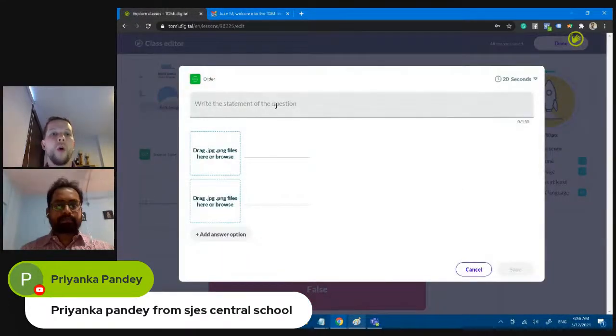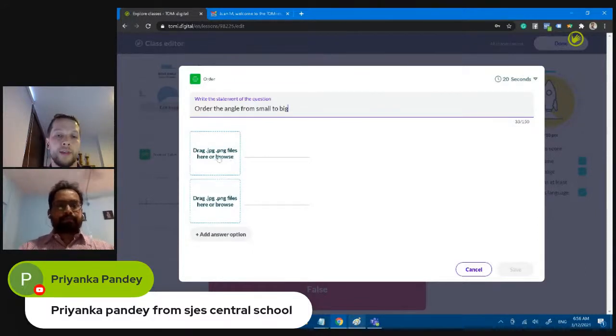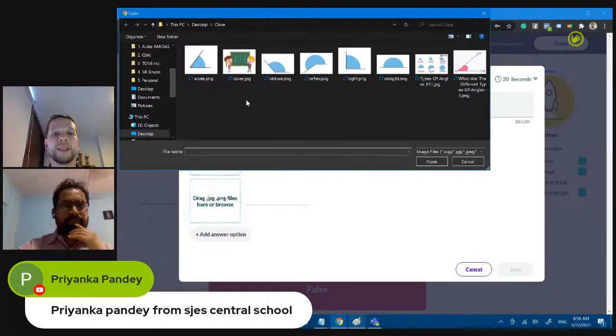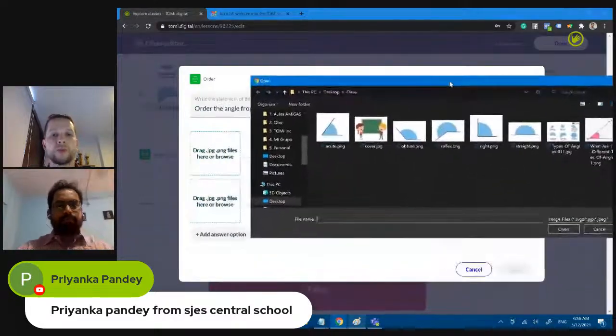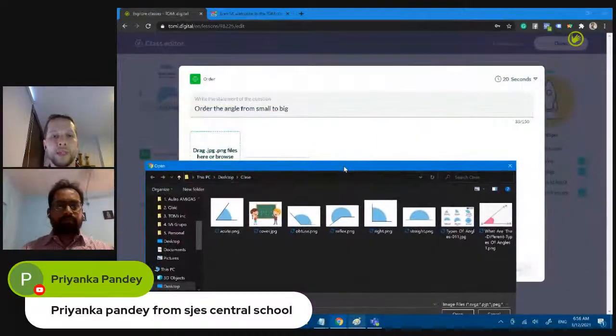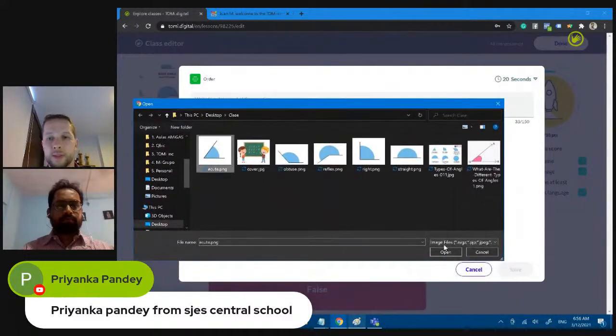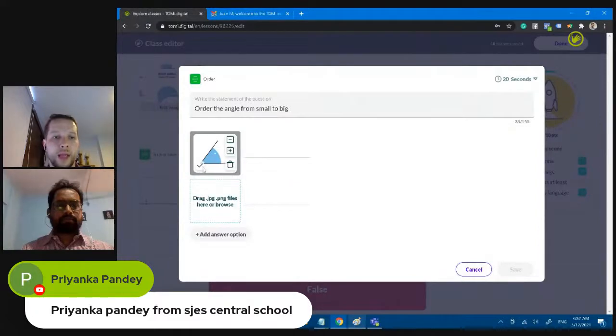In ordering, what you need to do is just give a statement for the question. For example, order the angles from small to big. And what I have to do here is add in images and text if I want. For example, I have multiple angles here, and I need to add the angles in the right order I want students to select. The smaller one is this one, so that's going to be the first. And click OK here.